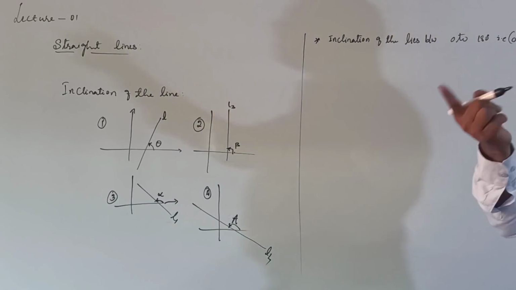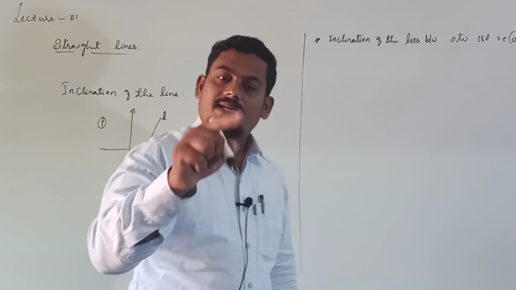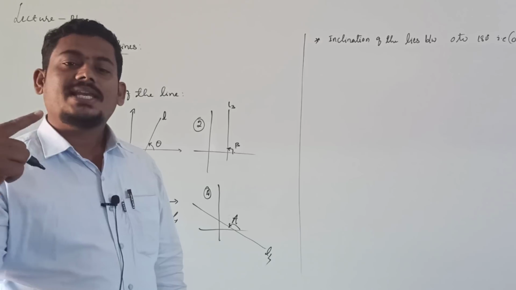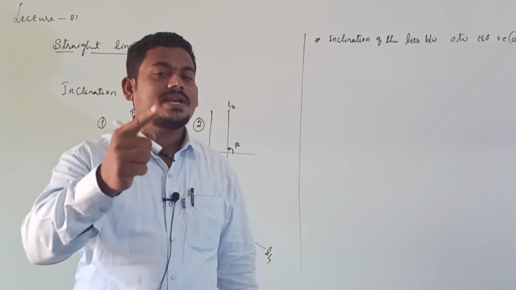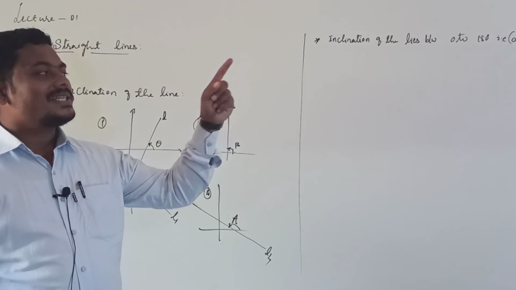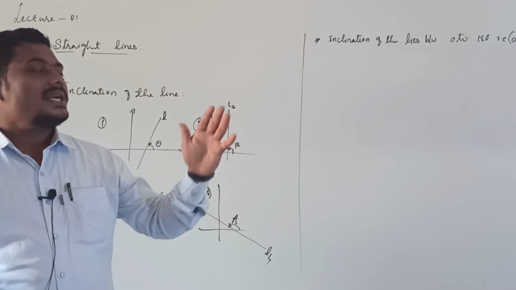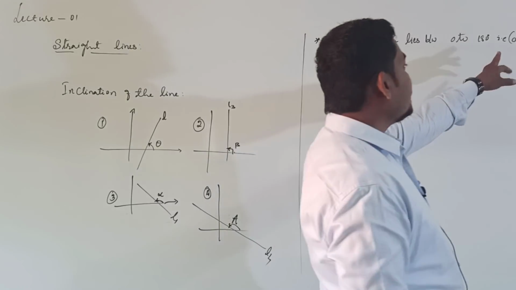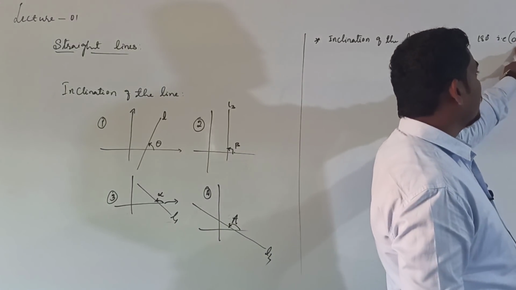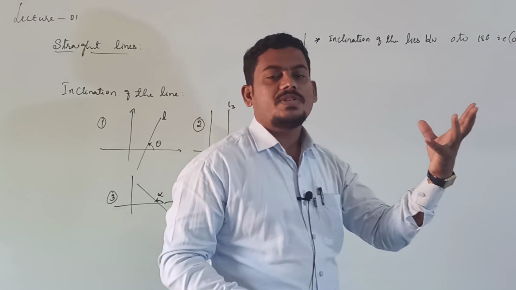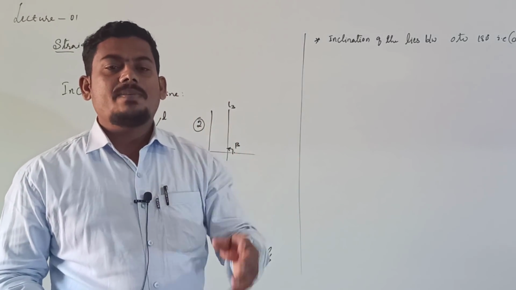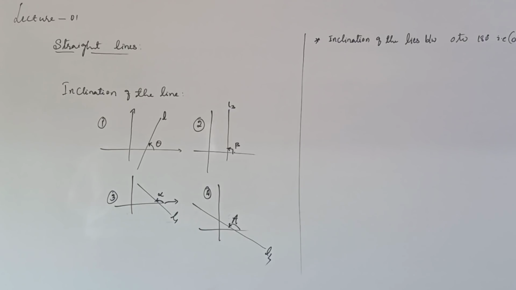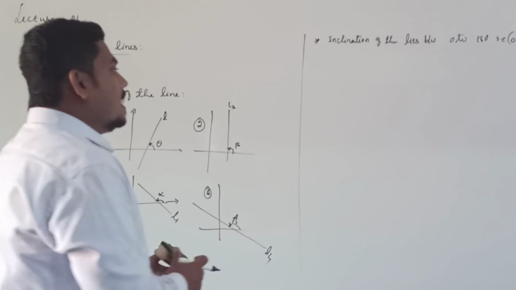Inclination of the line always lies between 0 to 180 degrees, including 0 and excluding 180. Inclination of any line is never equal to 180 degrees. It is always less than 180 degrees. But the inclination of the line may be 0, right? This is the point about inclination: it is always between 0 to 180 degrees, but it may be 0 degrees. Inclination of the line is either 0 or any value less than 180 degrees. Then